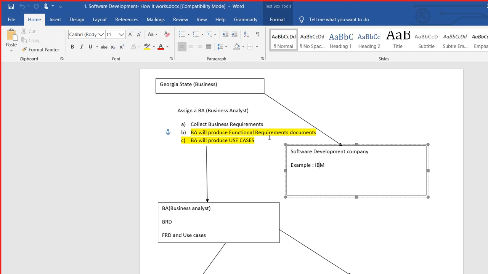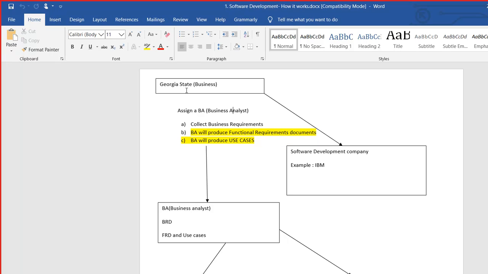From IBM, obviously, there will be some contractual activities. There will be signings from all kinds of teams. Okay, we are going to do this. There will be financial matters, and those will be settled. Then from the IBM company, can you see BA, business analyst? Guys, can you see this term, BA, business analyst?